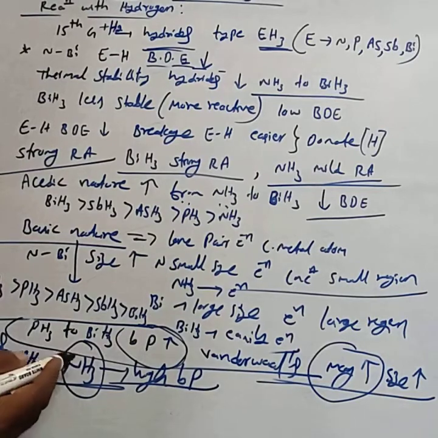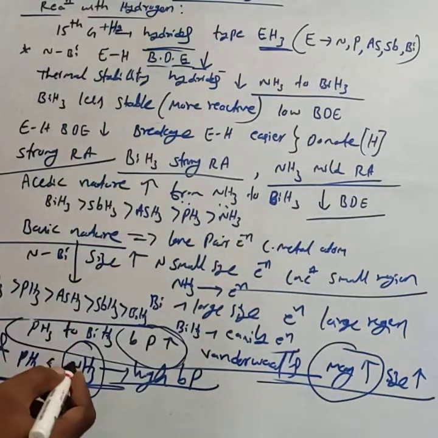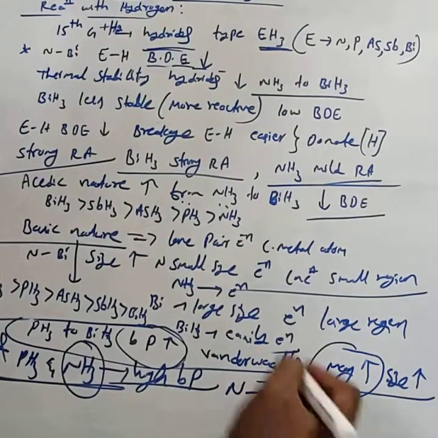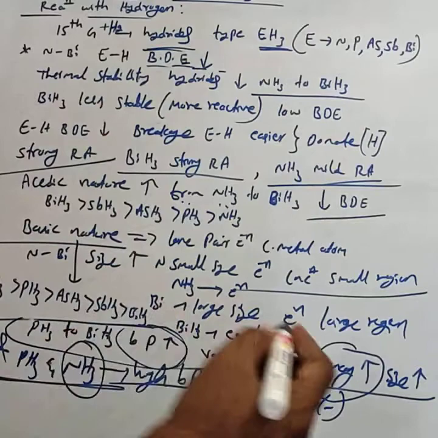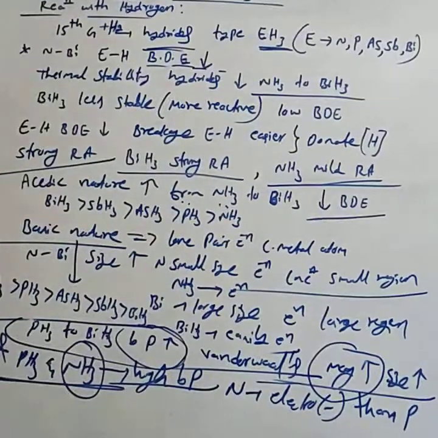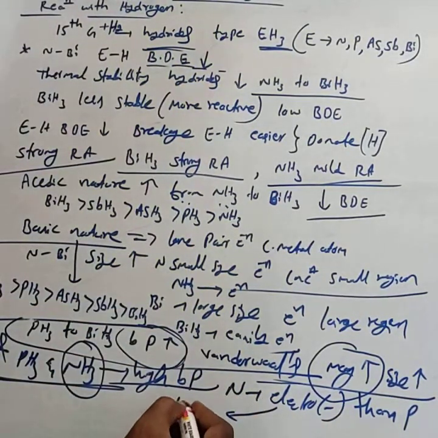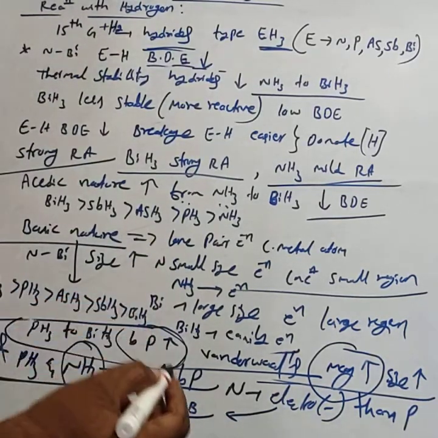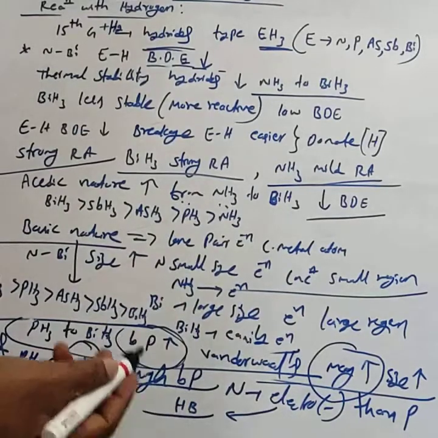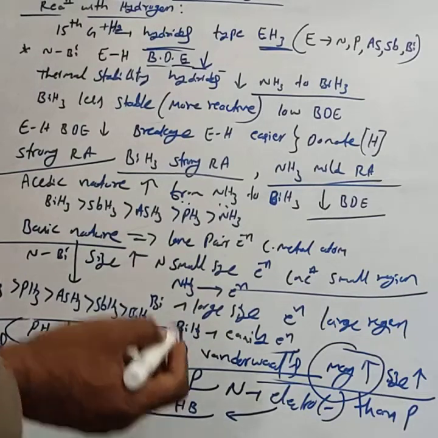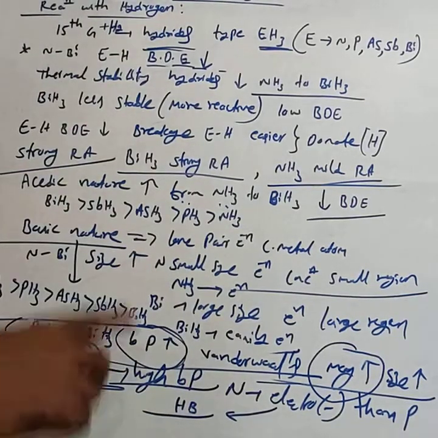Why does NH3 have a high boiling point? Nitrogen is more electronegative than phosphorus. Due to that more electronegative nature, it forms hydrogen bonding. NH3 forms hydrogen bonding, but such hydrogen bonding is not present in PH3. Hence NH3 has a high boiling point. This is very important.